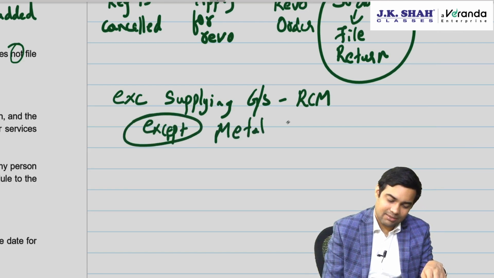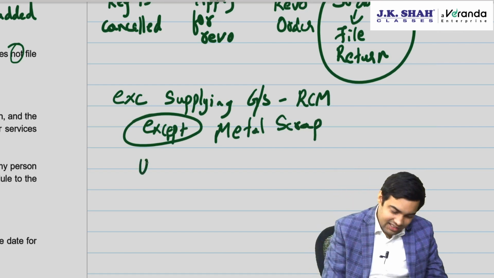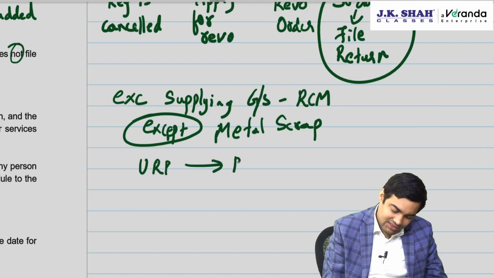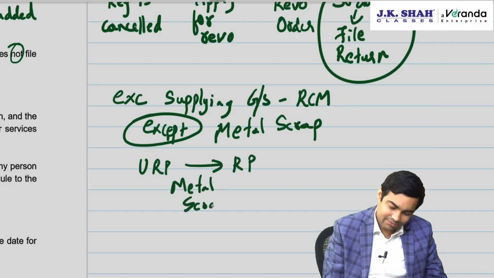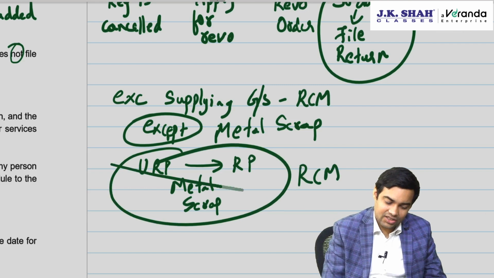Except metal scrap. Now for metal scrap, they have added goods RCM entry. Unregistered person to registered person, metal scrap is covered by RCM. But this RCM entry is not in syllabus.